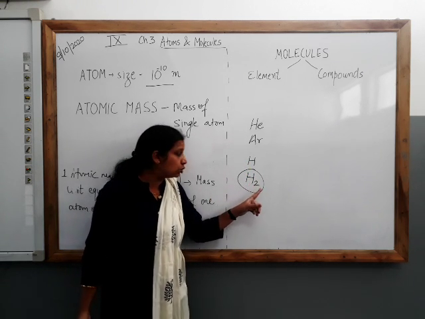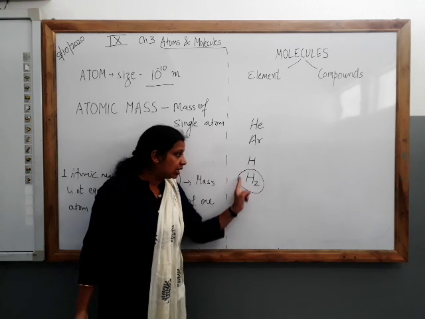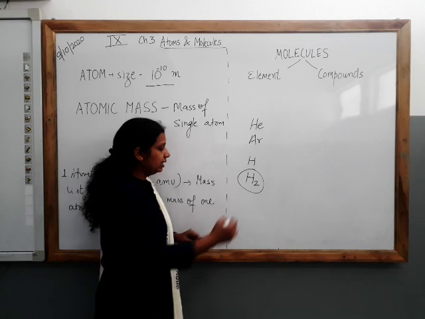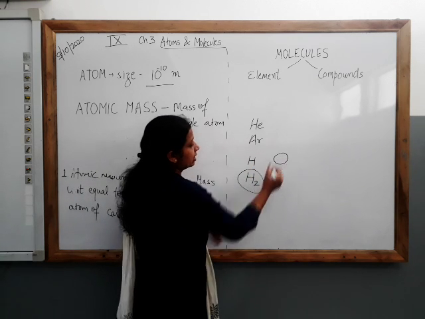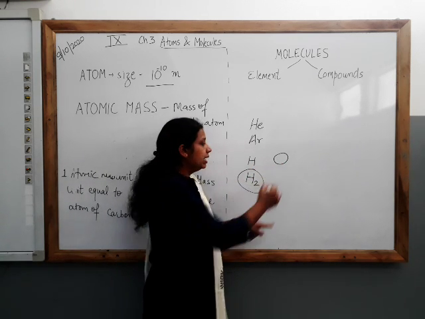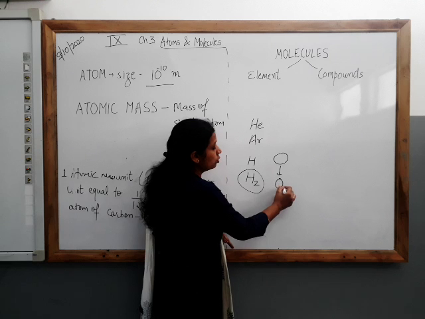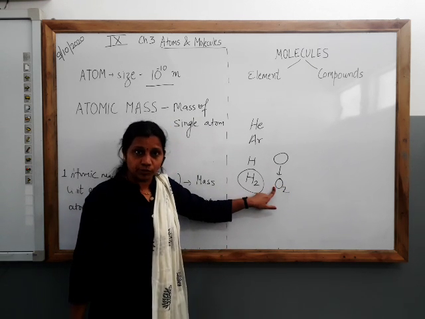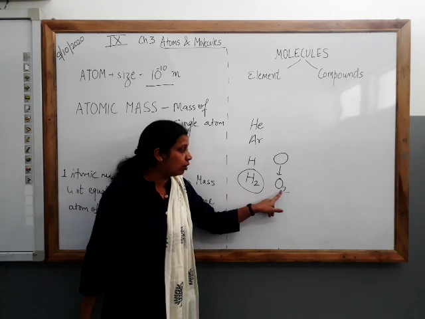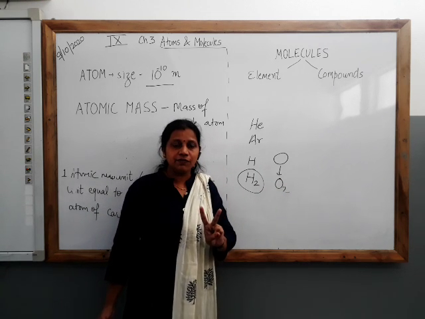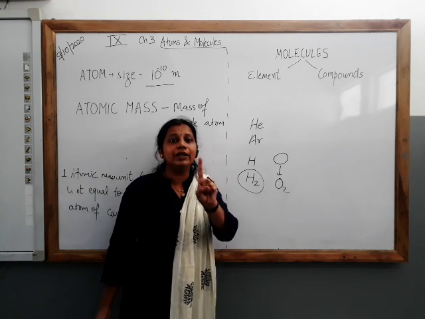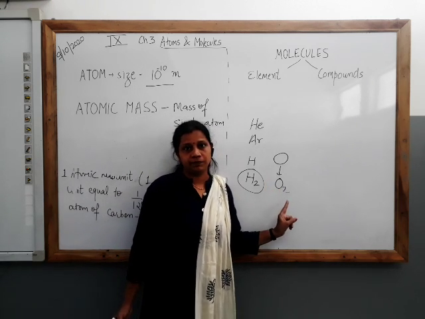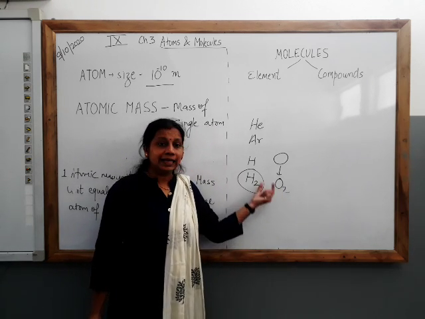So here you have two atoms of hydrogen, which is one molecule of hydrogen. Similarly, oxygen will not exist as a single atom O. It will exist in nature as O2, two atoms of oxygen, diatomic. So this is one molecule of oxygen. Two atoms of oxygen are equivalent to one molecule of oxygen. This is the way they exist in nature. So this is about elements.